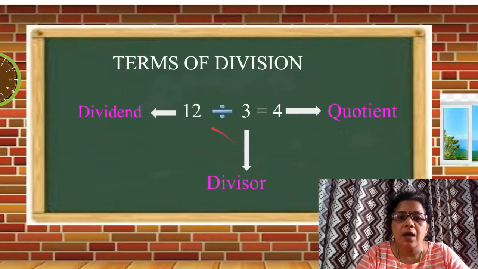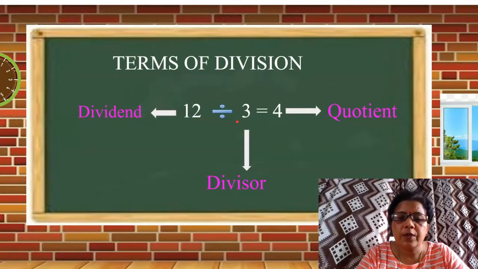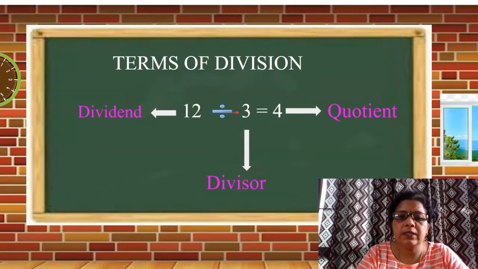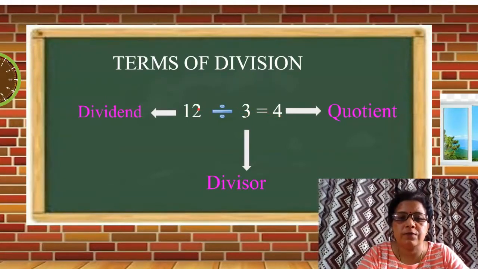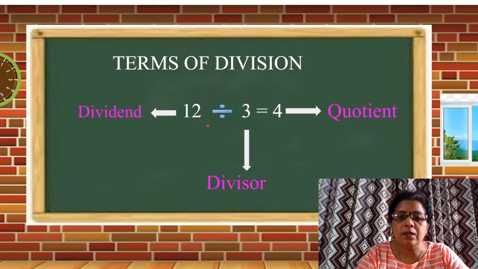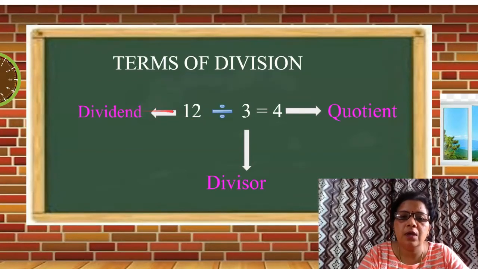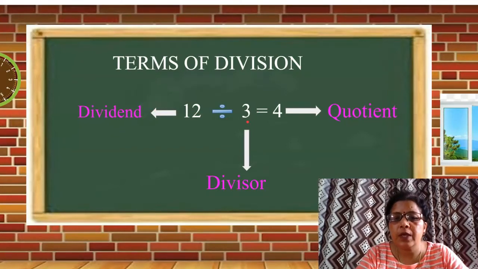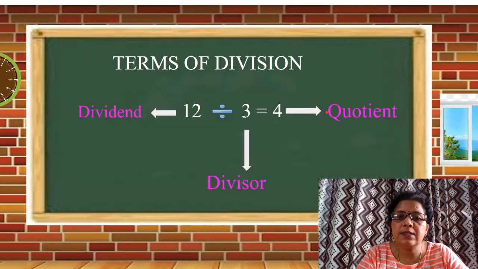Students, 12 is the total number of chocolates. We have to divide it among 3 friends. So, if we divide 12 by 3, we get 4, or 3 fours are 12. Some terms are there: we call 12 the dividend. The number of friends or groups into which we have to divide equally is called the divisor, and the answer that we get is called the quotient. Students, let's take another example.